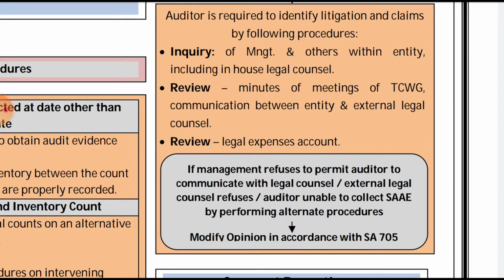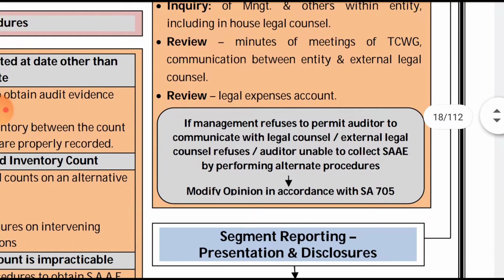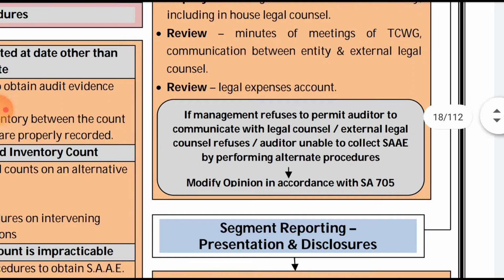And if management refuses to permit the auditor to communicate with the external legal counsel, that is, if management restricts the communication between the auditor and the external legal counsel, the auditor will perform alternate audit procedures. And if he is unable to obtain sufficient appropriate audit evidence by performing alternate audit procedures, he will modify the opinion in accordance with SA 705.